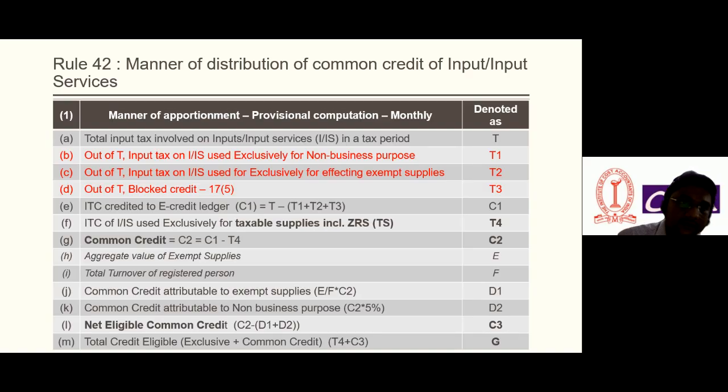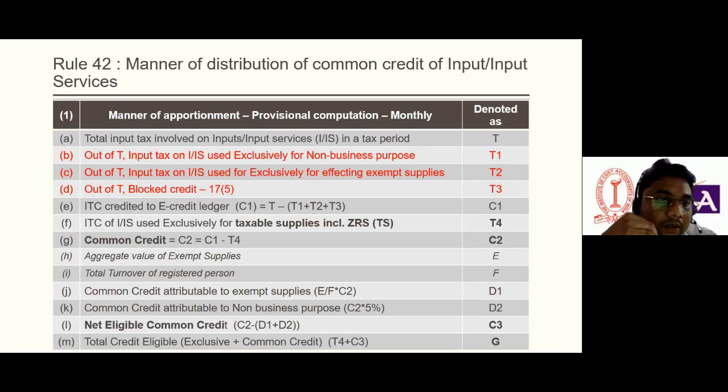Further, there is Section 17(5), which we are not discussing here because it is about blocked credit. Today we'll discuss only the apportionment of credit. The things mentioned in Section 17(5) are those on which ITC would not be available. So four things would be there: non-business purpose, exempt supplies, blocked credit, and business purpose.